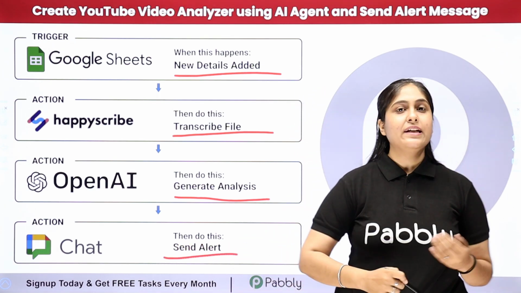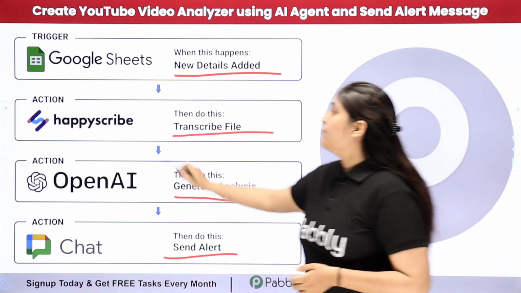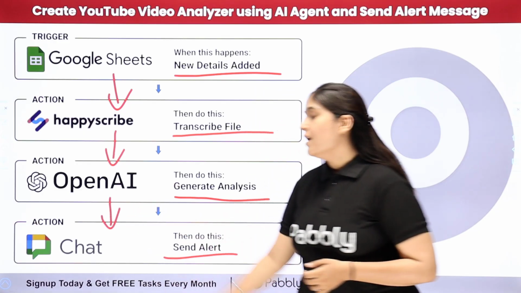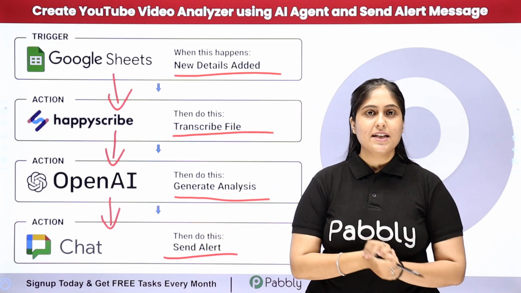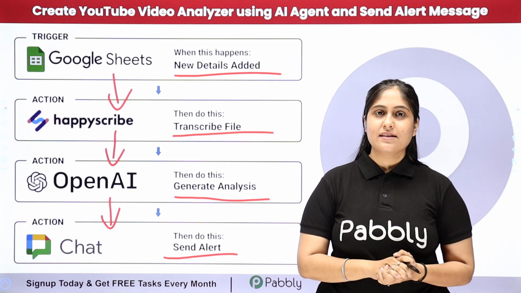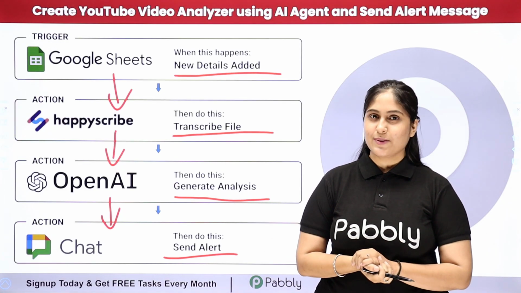So now, to automate the entire process, I need to connect my Google Sheets with my Happy Scribe account, OpenAI account, and Google Chat using an automation software named Pabbly Connect. So now, to see the working of this automation and to learn this process step by step, let me take you all to my screen.